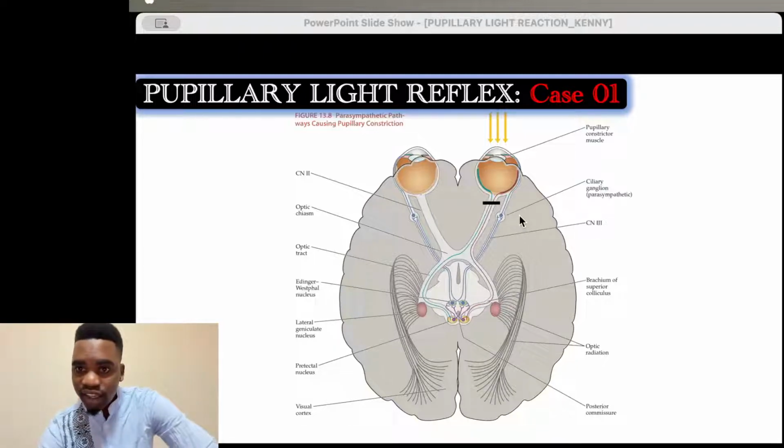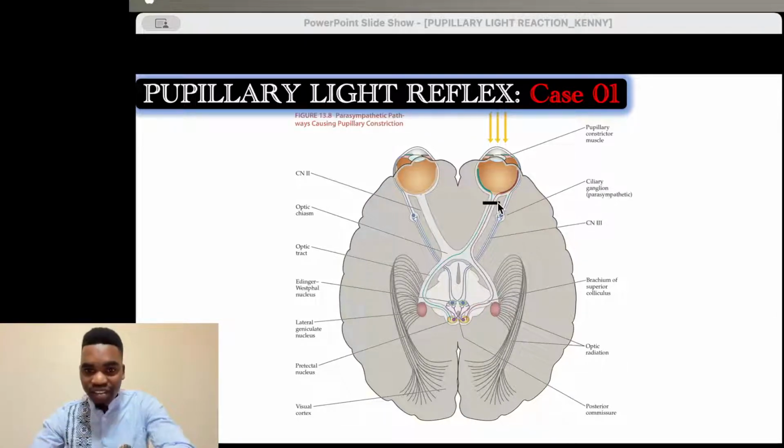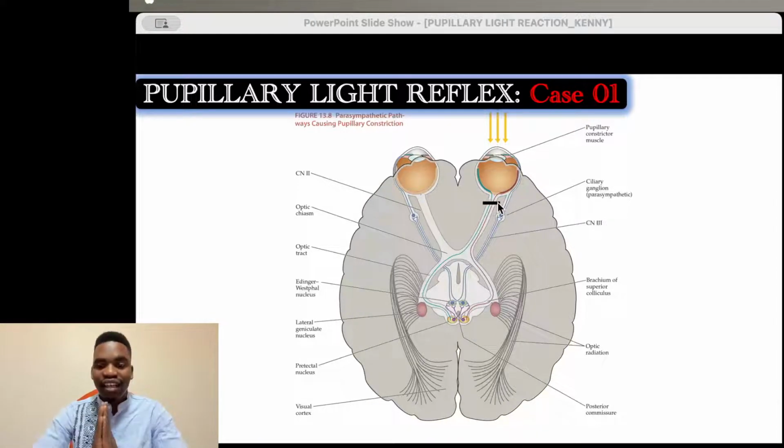And then what happens here is we are shining the light into this eye, and remember, if you have a total blockage of the optic nerve, when we completely break the optic nerve, it's like the light ray is broken, like we have 100% no information that will go through that optic nerve. So what happens is there is no stimulation of all these nuclei.